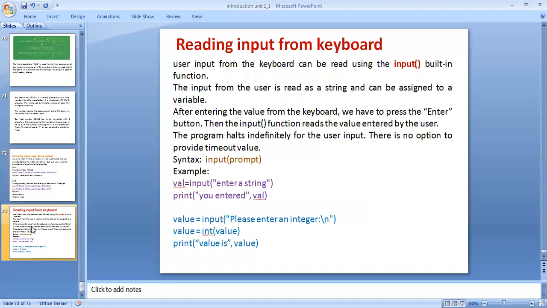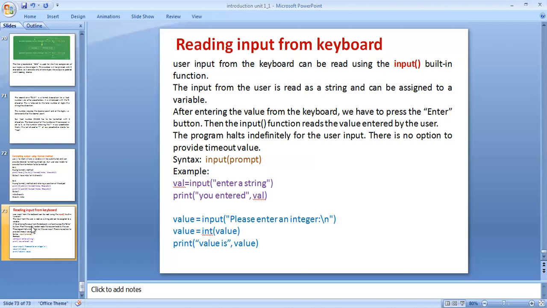And reading input from the keyboard. The user input from the keyboard can be read using the input built-in function. Built-in function means already defined. The input from the user is read as a string and can be assigned to a variable. When we take input from the user, the string or integer is assigned to a variable.